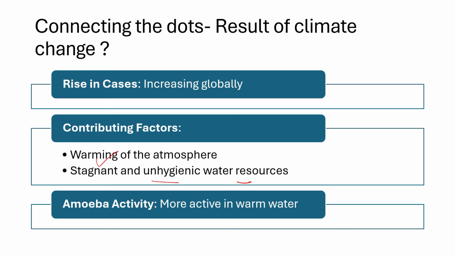Warming of the atmosphere and the stagnant and unhygienic water resources, are they the contributing factors? So there is no scientific study on it, but there are experts who have said that it might be contributing. It might not be the only cause, but it might be helping the bacteria to grow. So climate change is obviously increasing the sea surface temperature and temperature of the world. So this amoeba, since it is found more actively in the warm water, there might be a contributing factor. Remember, contributing factor and not the only cause. Okay.